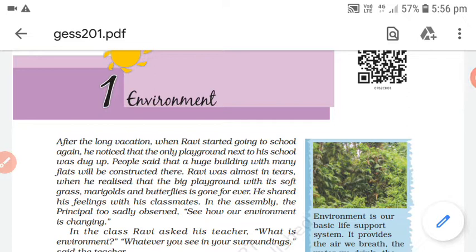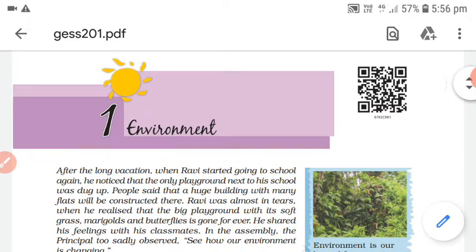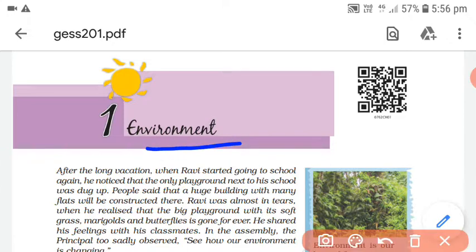Today we will be starting our new lesson from Geography, Environment. So the first question arises: what is environment? Whatever you see around you, that is all environment. Every single living organism has its own defined environment.